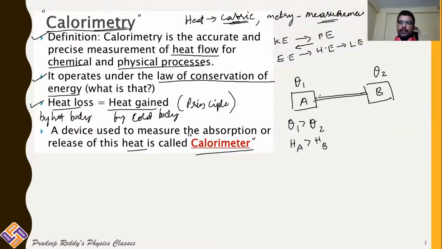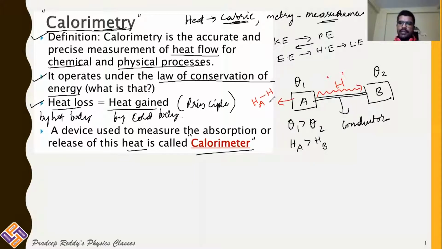When you bring A and B in contact with each other, this may be a conductor. If A and B are connected with a conductor, as theta 1 is greater than theta 2, there will be some amount of heat flow from A to B. That heat flow, I can call H. Initially the heat energy of A is HA.